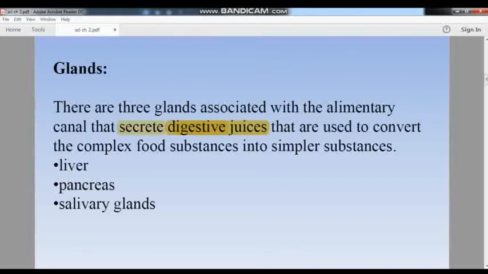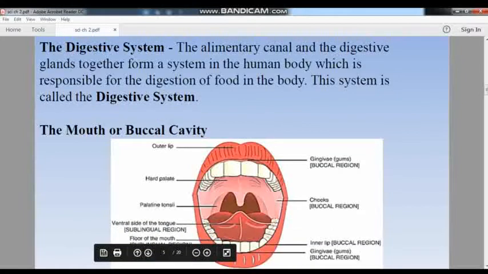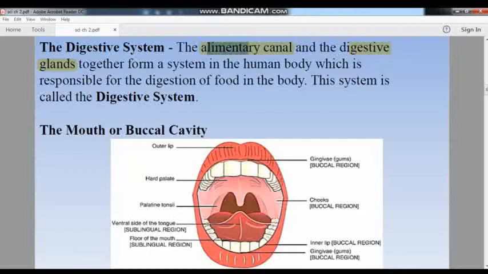So there are 3 glands in our body. These glands are the liver, pancreas, and the salivary gland. Coming to the digestive system, it contains the alimentary canal and the digestive glands. So our whole digestive system is made up of these 2 things, the alimentary canal and the digestive glands.